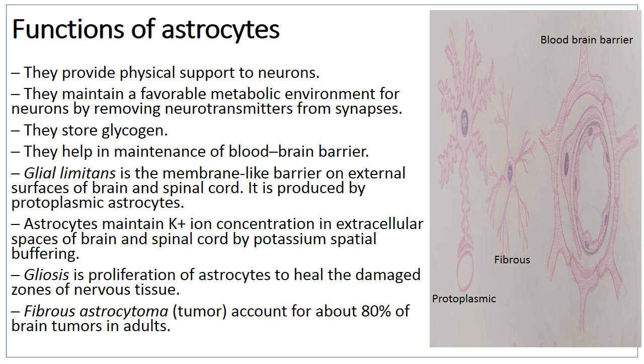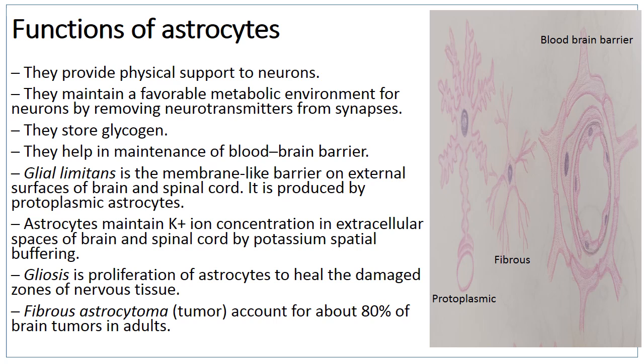There is the glia limitans. It is the membrane-like barrier on the external as well as internal surface of the brain and spinal cord produced by protoplasmic astrocytes. These astrocytes maintain potassium concentration in extracellular spaces of brain and spinal cord by potassium spatial buffering.